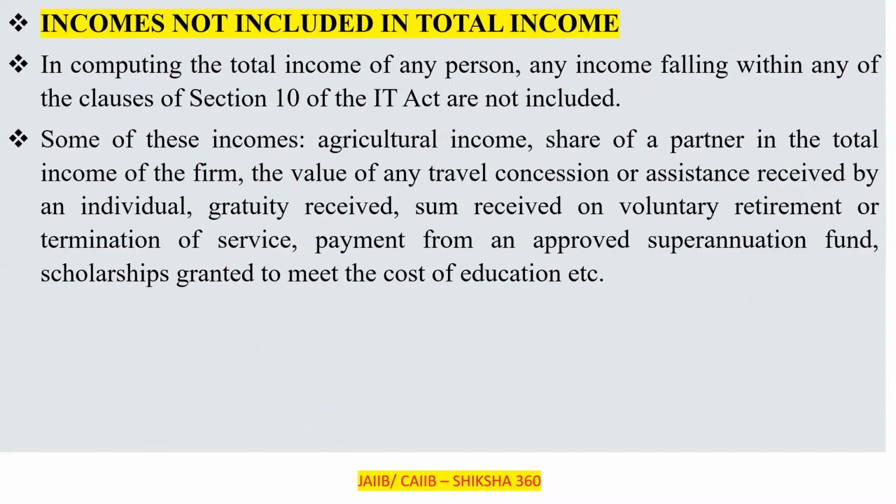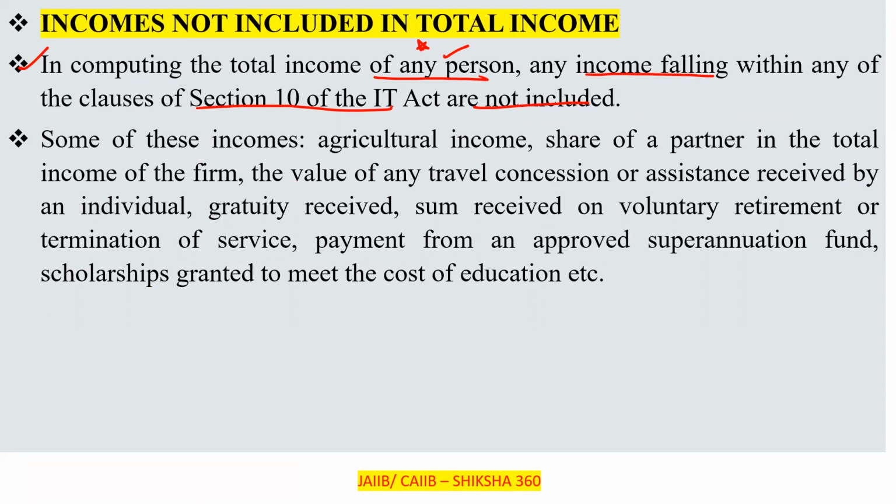Now we have to move towards the next point, that is incomes not included in the total income. What type of income is not included here? In computing the total income of any person, any income falling within any of the clauses of section 10 of the Income Tax Act is not included.